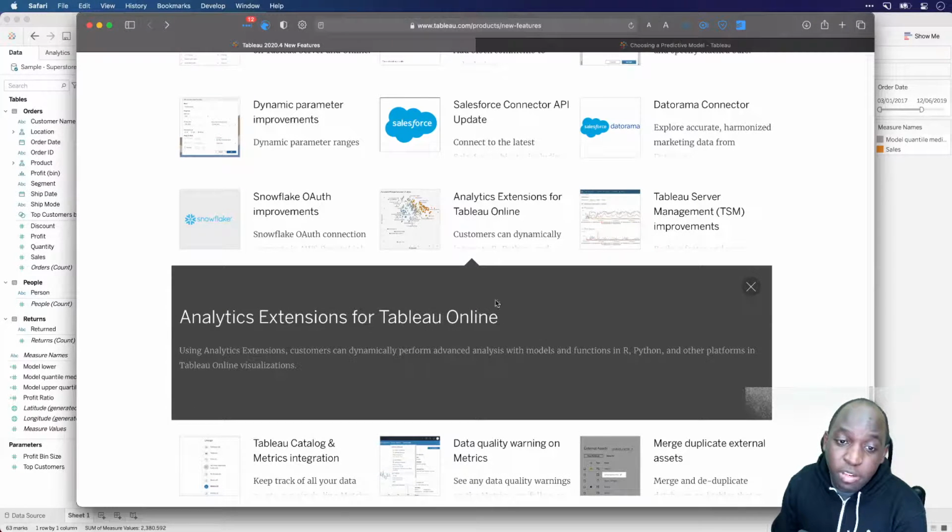So what you can now do is enable R and Python on your Tableau Online instance. Okay, this requires you to do a couple of things in the back end and set things up. But once you've done that, your R or Python server obviously needs to be public to Tableau Online for it to work, which can be slightly difficult because in some companies you don't have your R or Python server in a public place. You have it somewhere internal. So that can be a little bit of a cumbersome thing to set up just to make sure everything's working right.